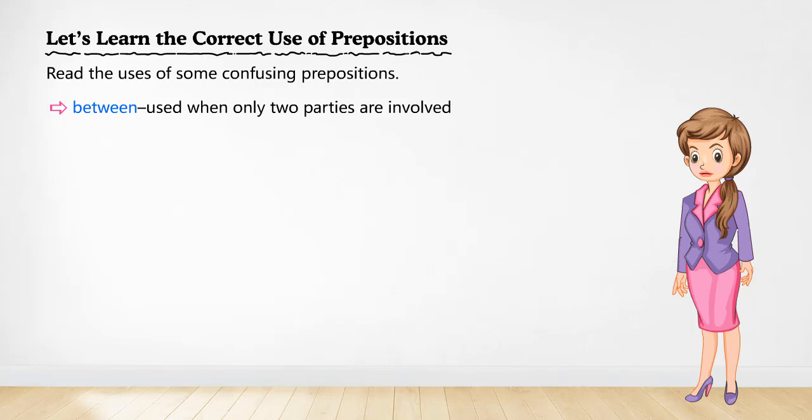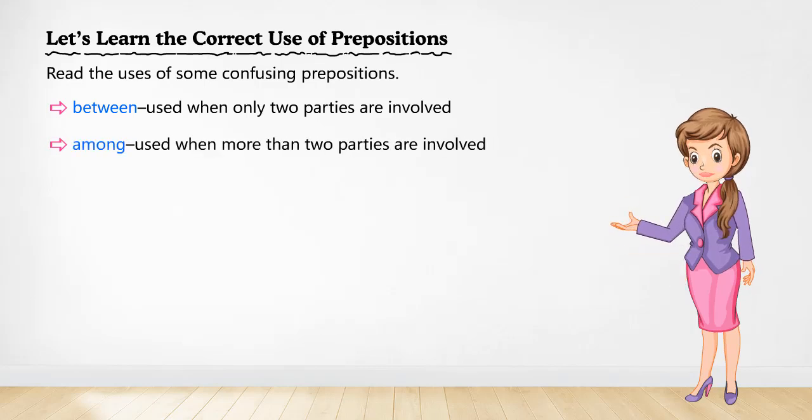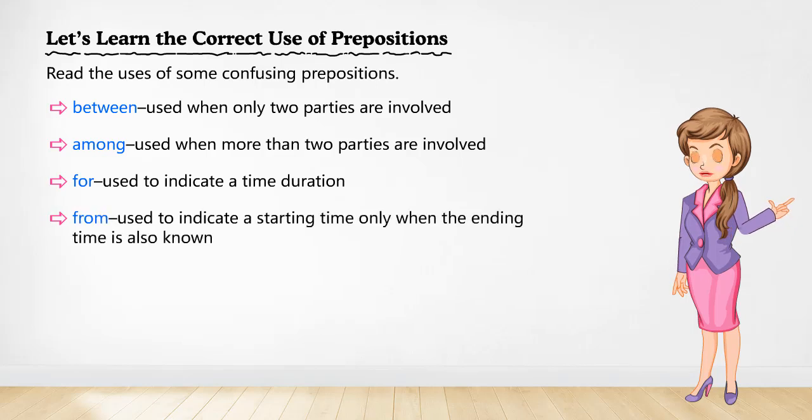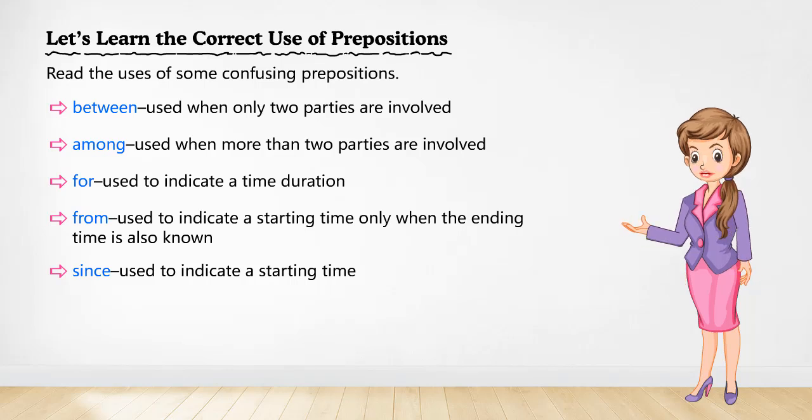Between, used when only two parties are involved. Among, used when more than two parties are involved. For, used to indicate a time duration. From, used to indicate a starting time only when the ending time is also known. Since, used to indicate a starting time.